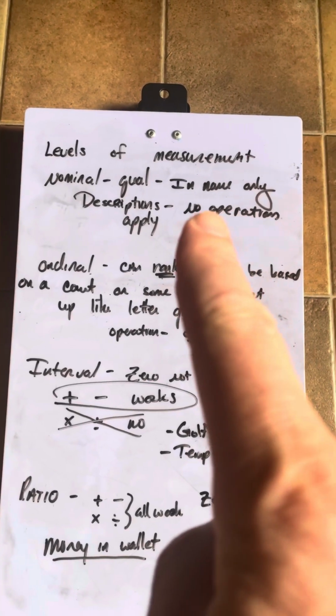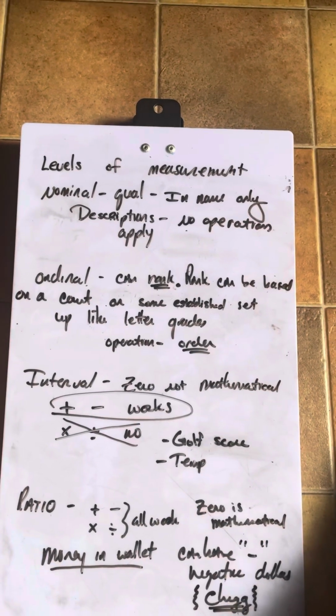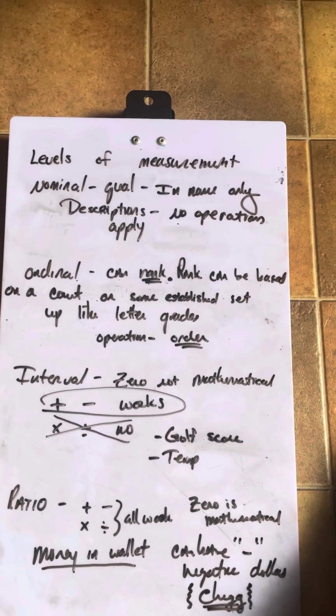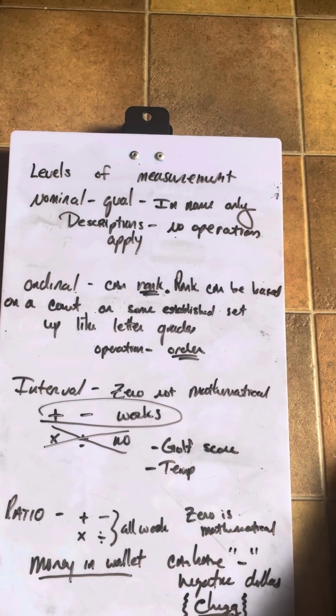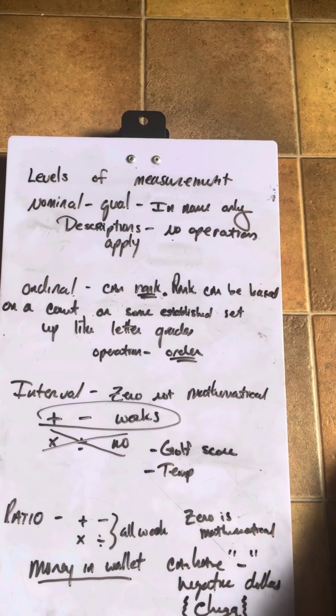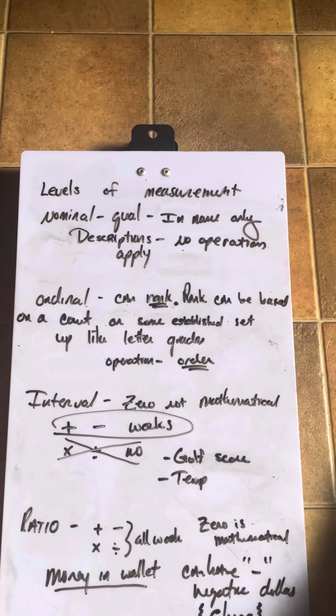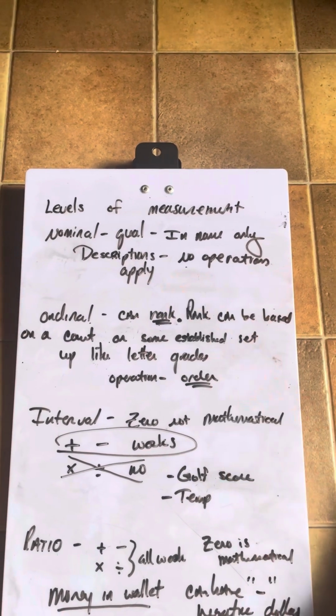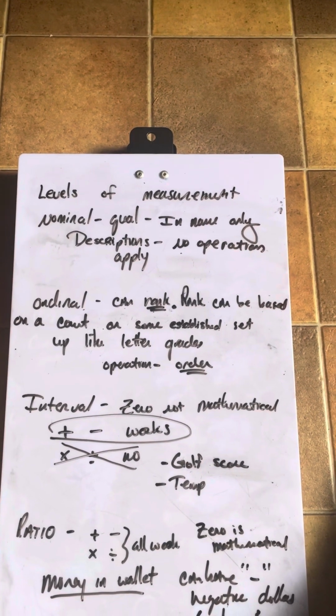Nominal, a quick way to think about it, is in name only. It's just descriptions. Again, red car, blue eyes, that kind of thing. And there's no mathematical operations that apply. No operations apply. You can't add, you can't subtract, that kind of thing.